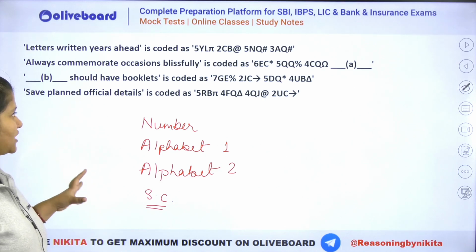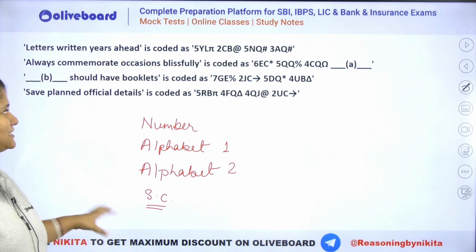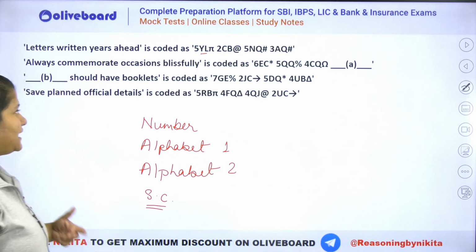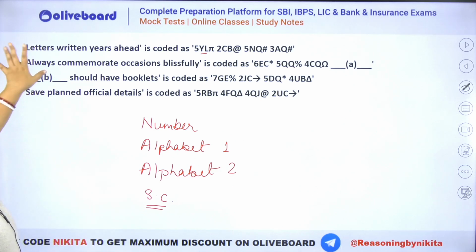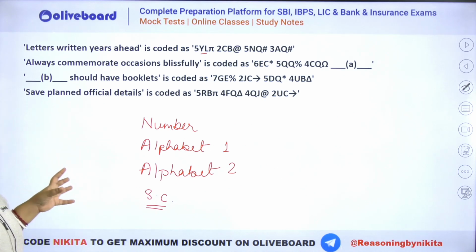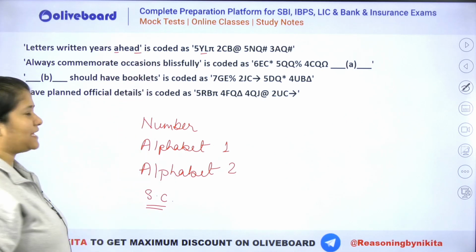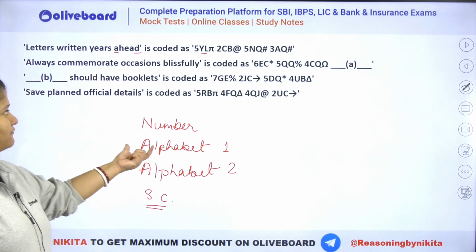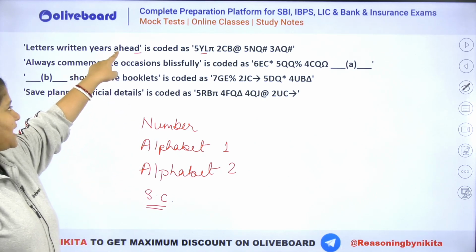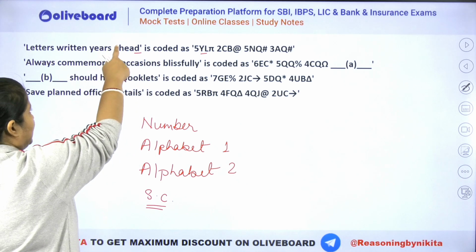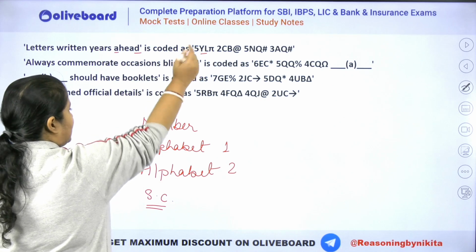Okay, so let's check it out. What can we find easily here? Now if you talk about the alphabets here, Y and L, C and B, N and Q. Let's say if we particularly talk about let's say Y and L. Okay, do we see anything that is related to Y and L here? You will see that the relation here is with the first and the last alphabet here. So alphabet 1 is nothing but first alphabet plus this one, right? So you can see this is going to be first alphabet minus 1 to arrive at this one, right?